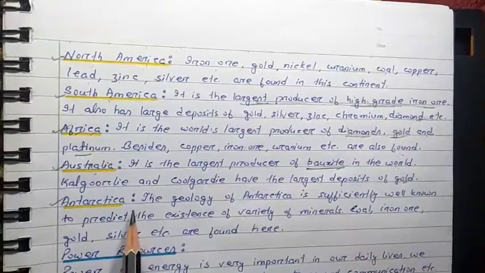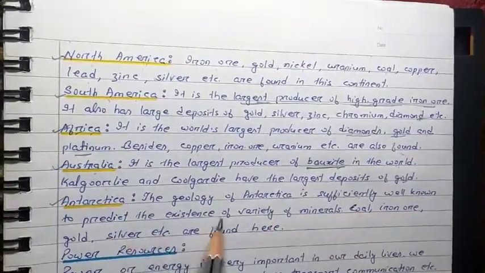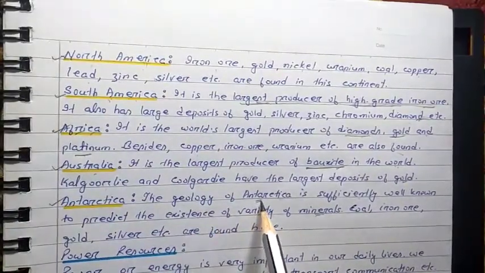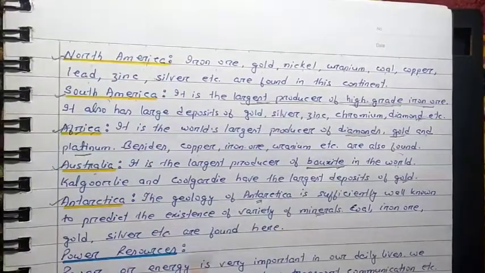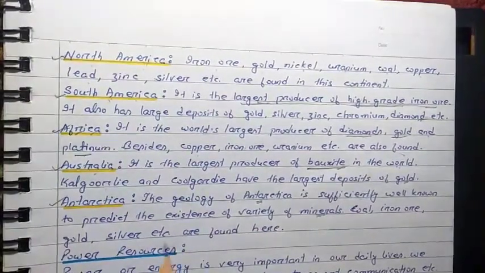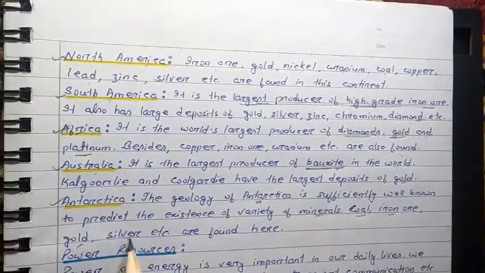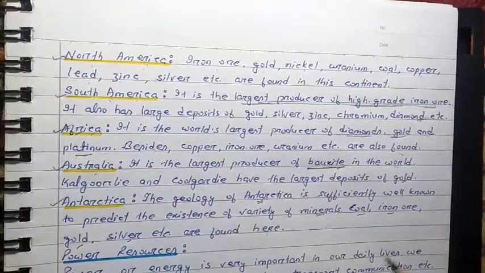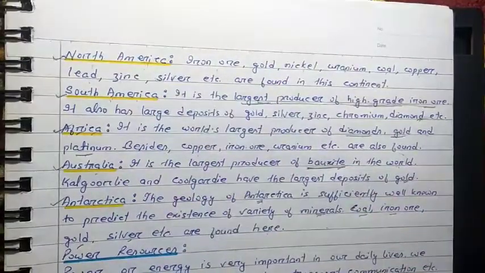Antarctica, you know, is very cold. It is covered with a layer of ice. The geology of Antarctica is sufficiently well known to predict the existence of a variety of minerals. The geological condition is very suitable for different types of minerals, but because it is covered with a thick layer of ice, it is a bit difficult to extract the minerals. It is predicted that coal, iron ore, gold, silver, etc. are found there in commercial quantities. So this is the distribution of minerals in the different continents.